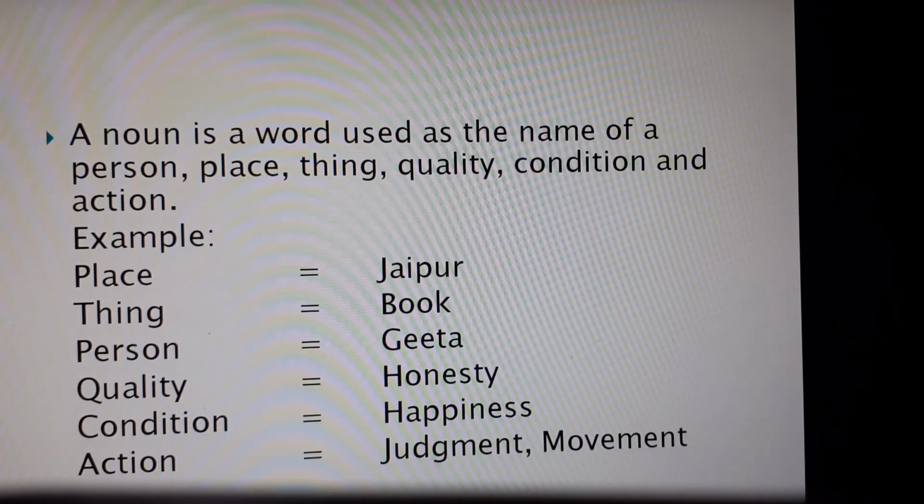Truthfulness is also a kind of condition. Action, the example for action: judgment, movement. The word which refers to the action, for example judgment, movement, they are in the category of nouns.